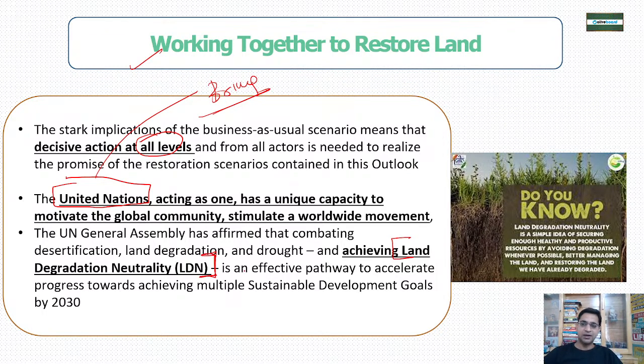What does that mean? Land degradation neutrality is just a very simple idea of securing enough healthy and productive resources by avoiding any further land degradation wherever possible and restoring the land wherever possible. So that is called land degradation neutrality. You have to achieve it by 2030.